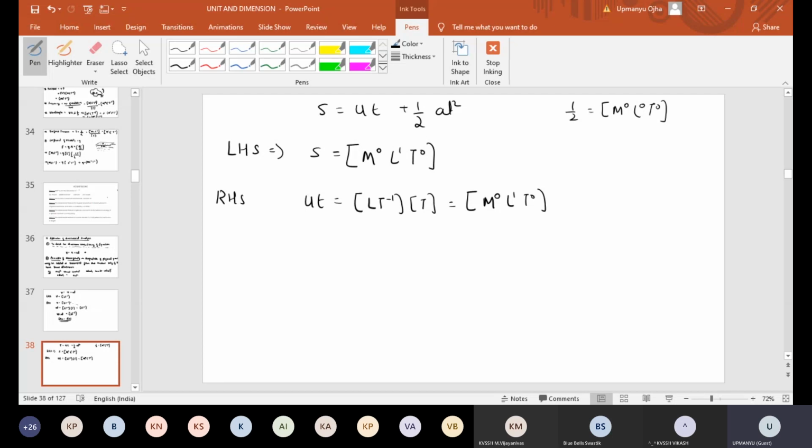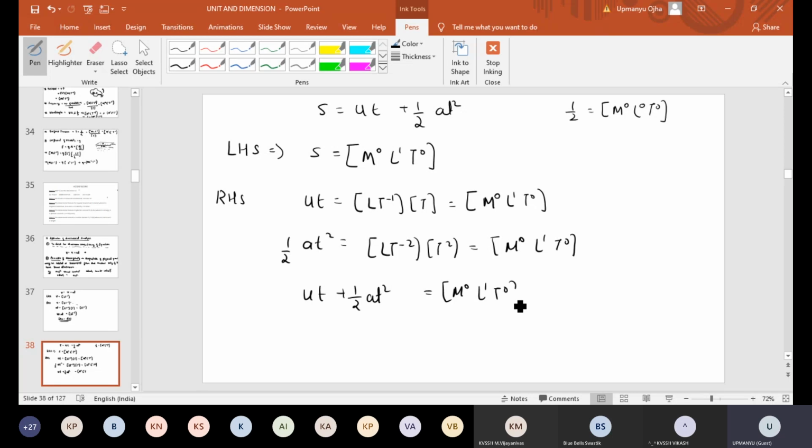Second is half at square. Half is dimensionless, so we don't consider half here. Acceleration is L T minus 2. Time is t square. So if you solve this, you are getting M0 L1 T0. Now if you find the dimension of ut plus half at square, it would be equal to M0 L1 T0. So right hand side dimension is M0 L1 T0, left hand side is M0 L1 T0, which means left hand side is equal to right hand side. Hence proved. Hence this equation is correct.